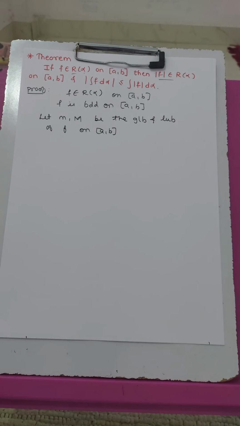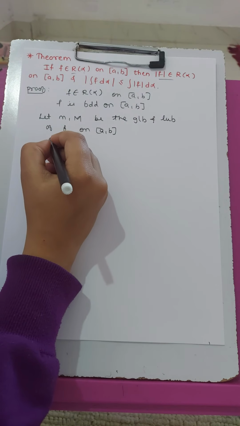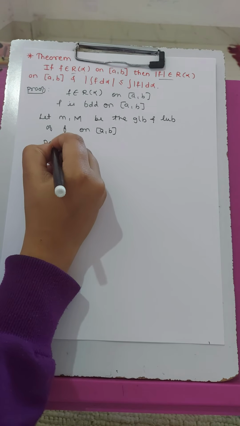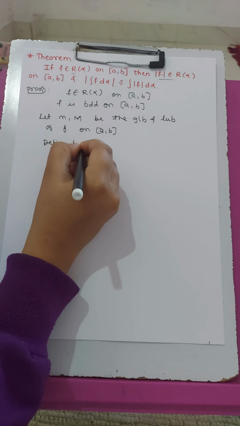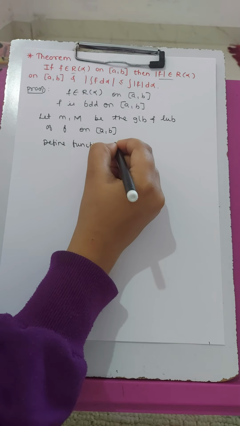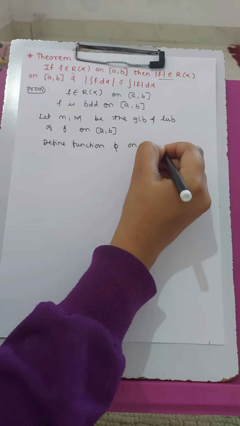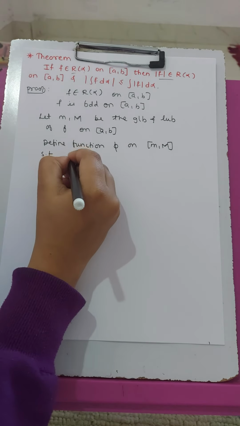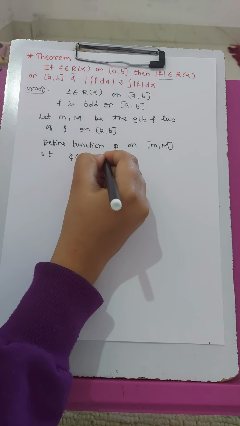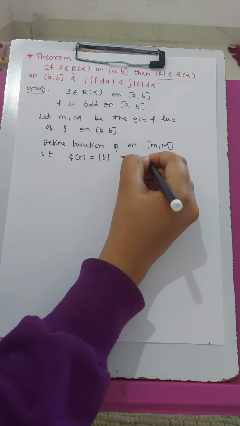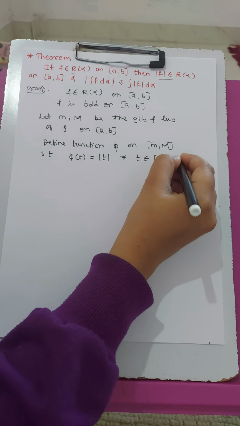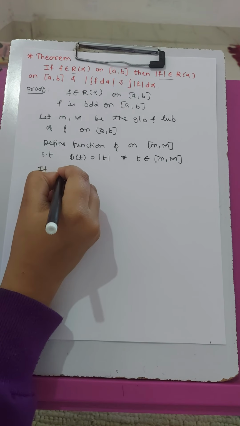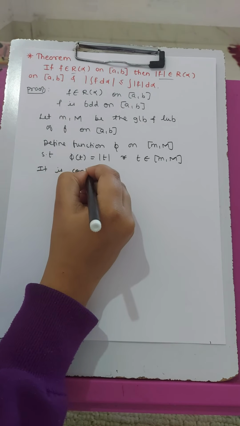So as we have to prove this theorem with the help of composition theorem, we will define a function phi on the interval m, capital M, such that phi of t is equal to mod of t for t belongs to m, capital M, and it is a continuous function. This phi is continuous.